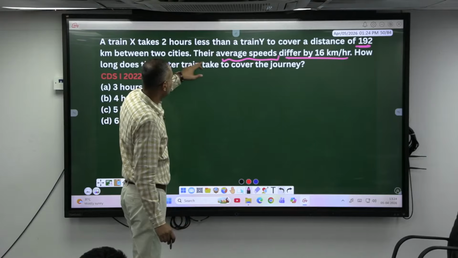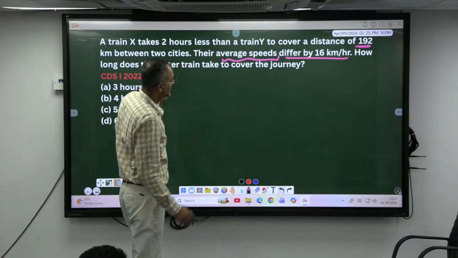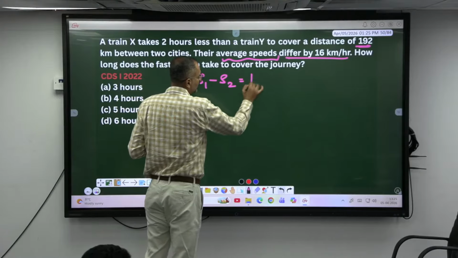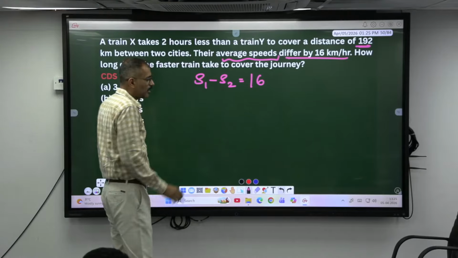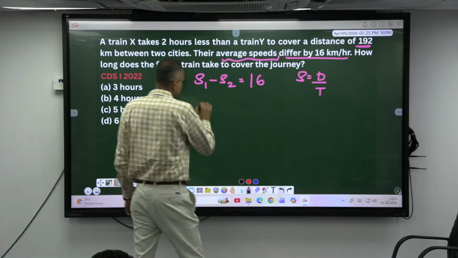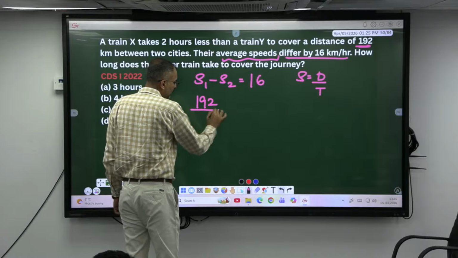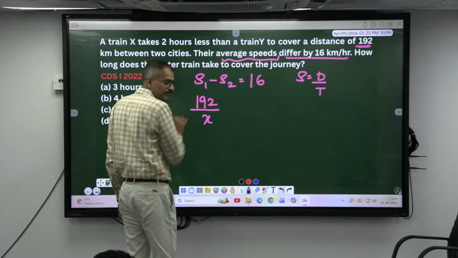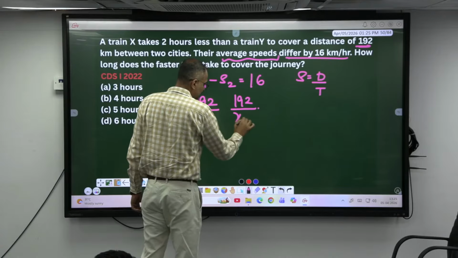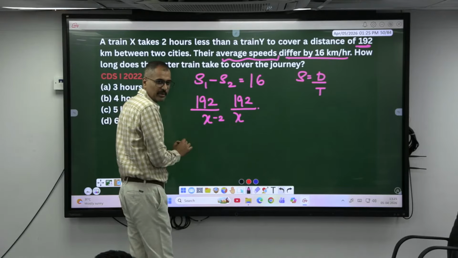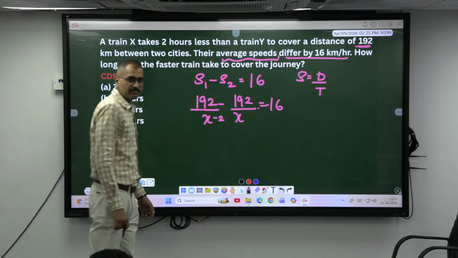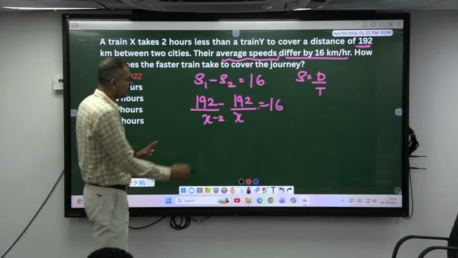Two cities, their average speeds differ by 16. So, average speed S1 minus S2, can I write this as 16 km per hour? Yes, sir. How can I define the speed? Speed is equal to distance by time. Distance traveled is how much? 192. Earlier, let's say the time is x. Thereafter, 192 divided by x minus 2. Minus will be what here? 16. Okay, this is the equation here.